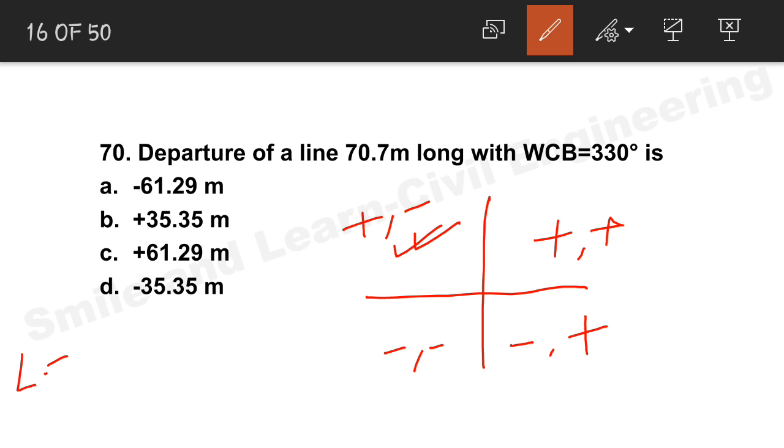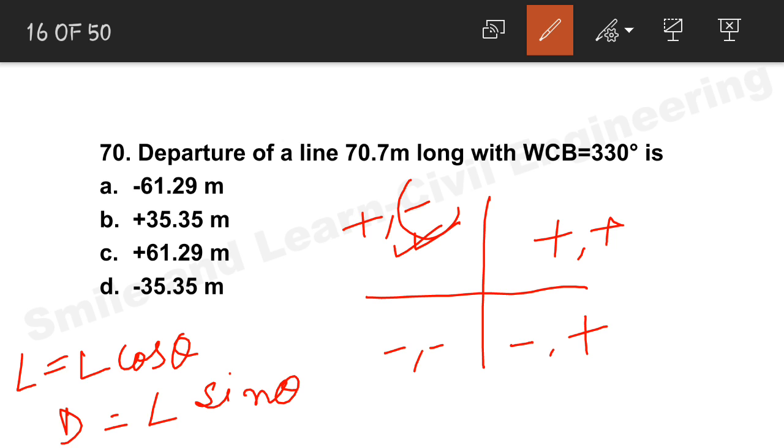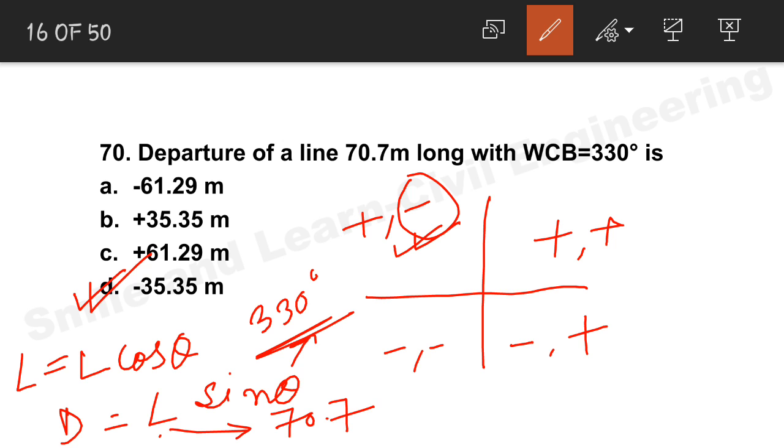Now, latitude we know the formula L cos theta, and departure we know the formula L sin theta. It is in the third quadrant, therefore departure is obviously negative. If we put theta equal to 330 and calculate the value, you will get minus 35.35, and over here you will put 70.7. So, we will get the correct answer as option D.